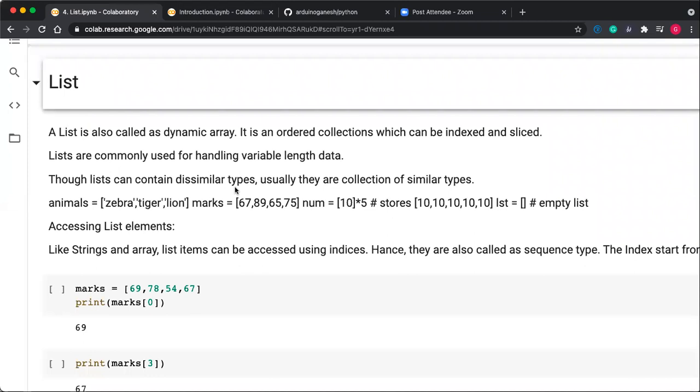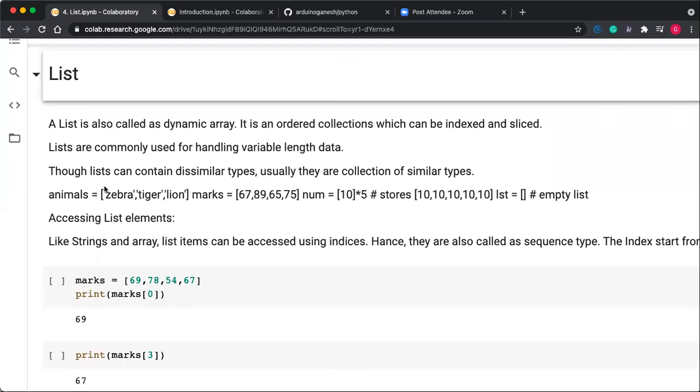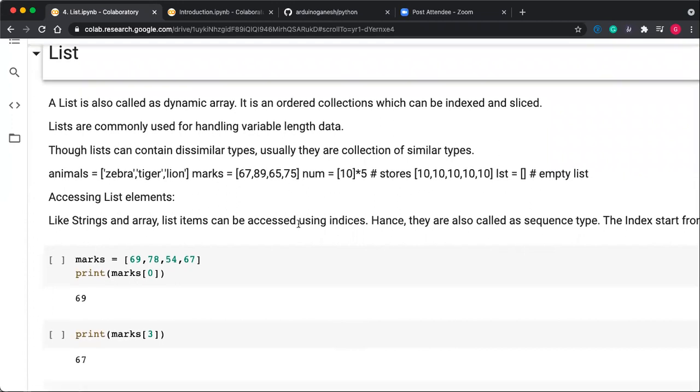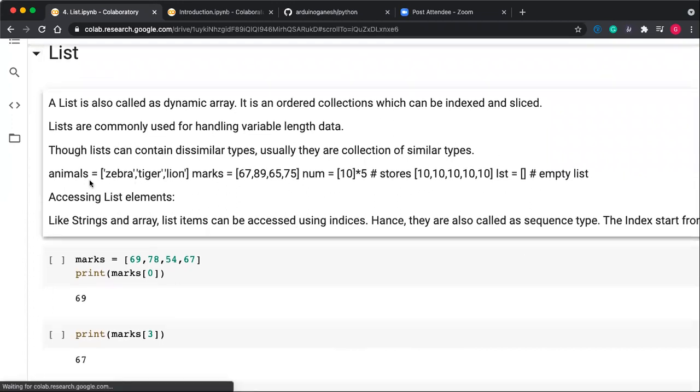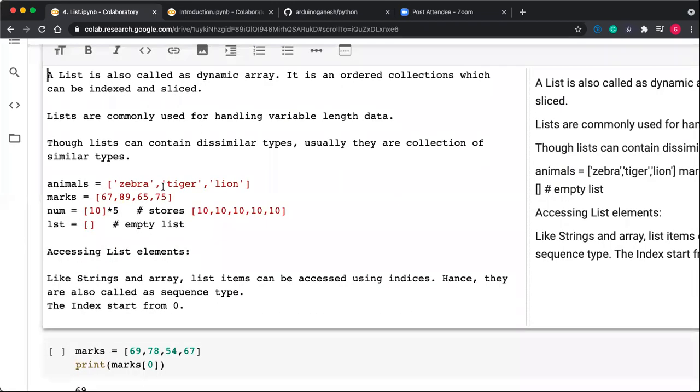The slice operation, how to do it, we already studied. Using the colon operation we can get a substring, and like that we can get a sublist here also. Lists are commonly used for handling variable length data. Though a list can contain dissimilar types, usually it is a collection of similar types. Like, suppose animals. I want to store the names of animals.